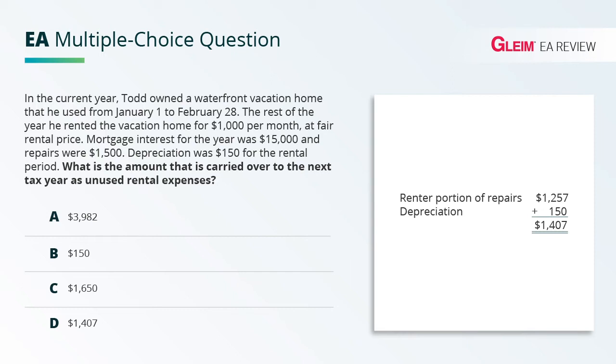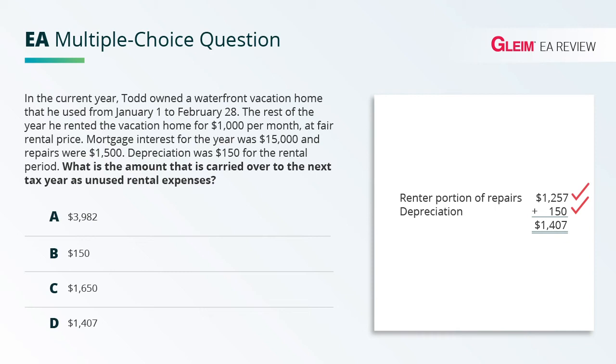The portion attributable to the rental activity will be carried forward to the next year. So this will be the repairs of $1,257, which is $1,500 of the repairs, times the rental portion, which again is 306 days over 365 total days, multiplied by the 1,500 repairs, and that gives us $1,257, plus the $150 of depreciation, which is all allocable to the rental activity because you can't take depreciation on the personal days anyways.